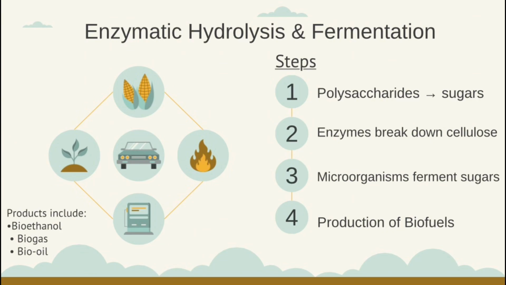During enzymatic hydrolysis, specific enzymes break down polysaccharides such as cellulose into simple sugars like glucose. These sugars then serve as substrates for microorganisms during fermentation. Through microbial metabolism, these sugars can be converted into different types of biofuel, including bioethanol, biogas, and bio-oil. This biological conversion process plays a key role in transforming biomass into renewable energy.